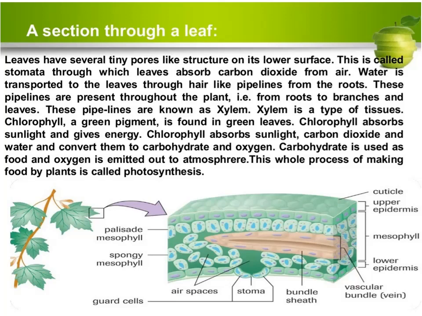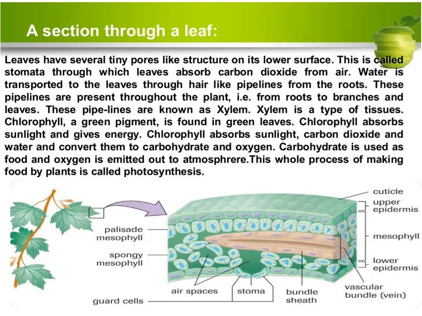Leaves have several tiny pore-like structures on the lower surface. These are called stomata, through which leaves absorb carbon dioxide from the air. We cannot see these tiny pores on the leaves with the naked eye.